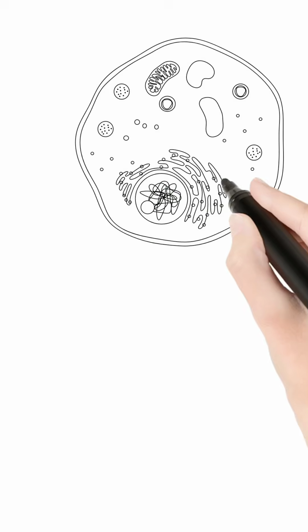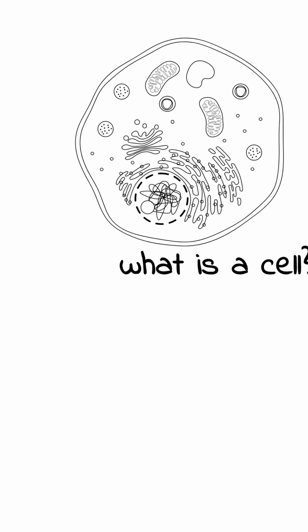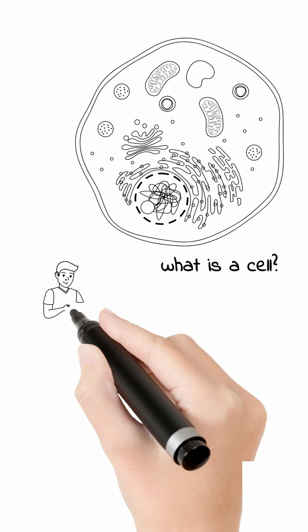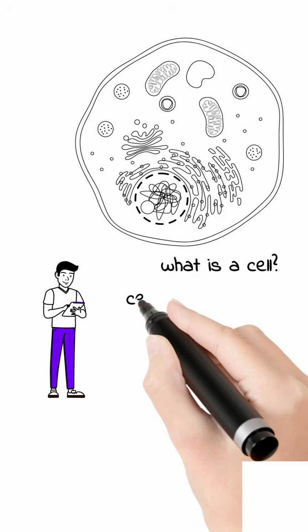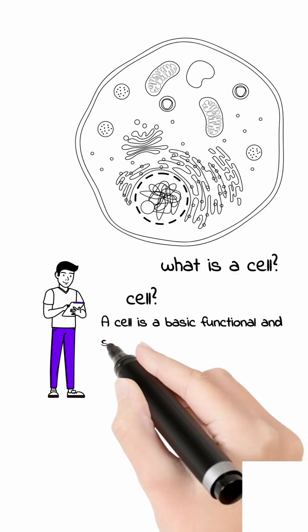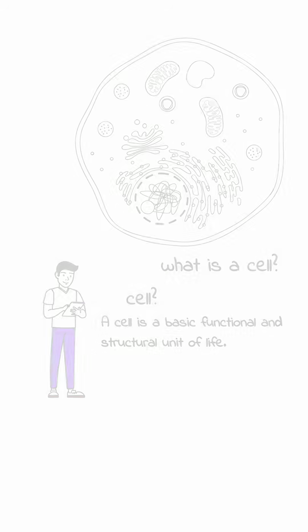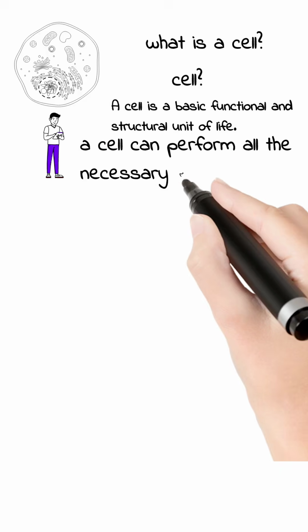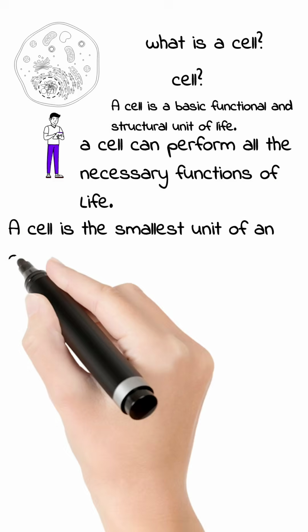So alright, you want to understand what is a cell. Basically, a cell is a functional and structural unit of life. What does that mean? This means that a cell is able to perform all the necessary functions of life. If you compare a cell with a brick, a cell is the smallest unit of a living organism.